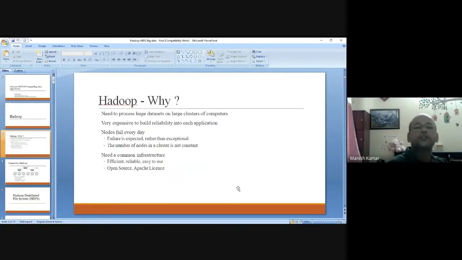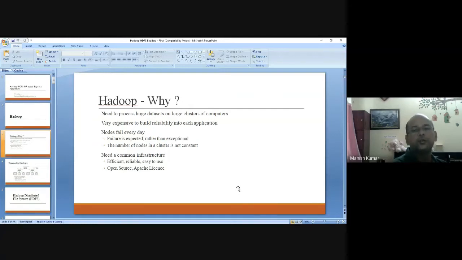Why do we require Hadoop? The reason is that you want to process huge data sets on large clusters of computers. Though it is very expensive to build, certainly the requirement is that you want to process a huge amount of data.